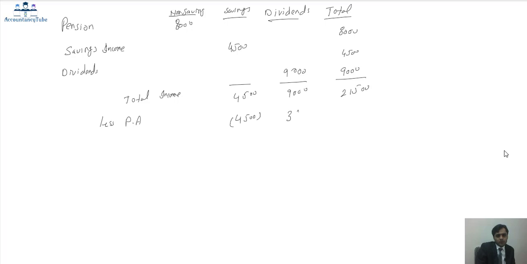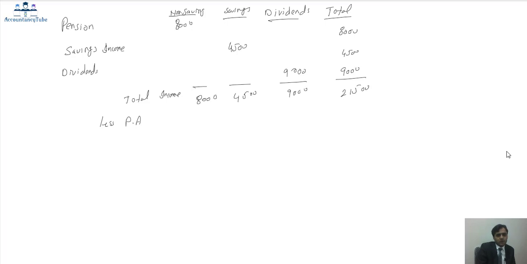3,850. 3,850 will be deducted out of this one. Sorry, I beg your pardon, because I've made a mistake. I should have deducted it out of the pension income first. So £8,000 of pension income.